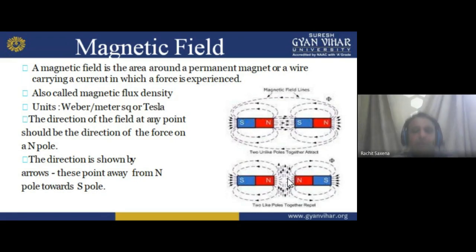The unit of magnetic flux density is what? Weber per meter square, Weber per area. So Weber per meter square. The direction of the field at any point is the direction of the force on a north pole.